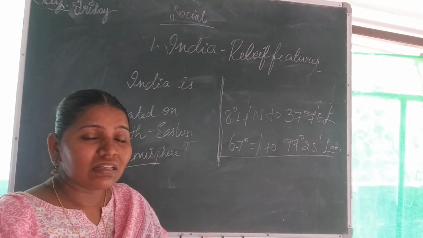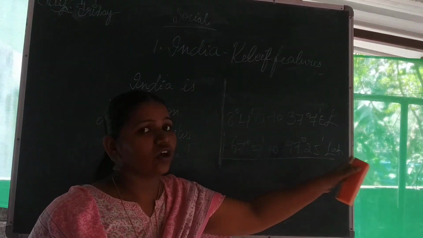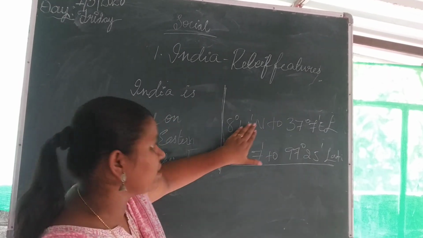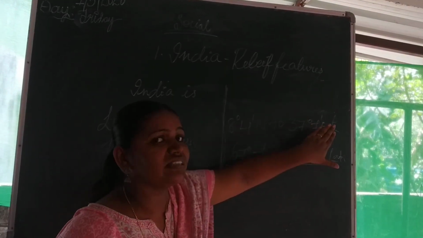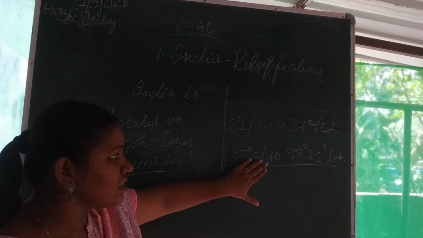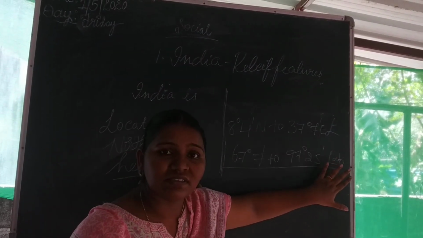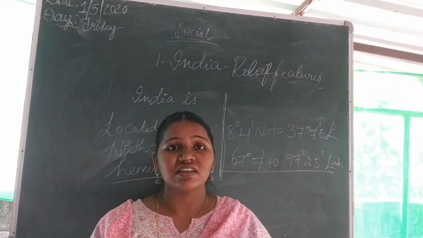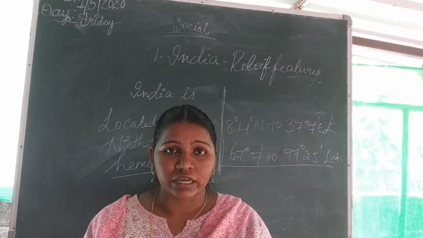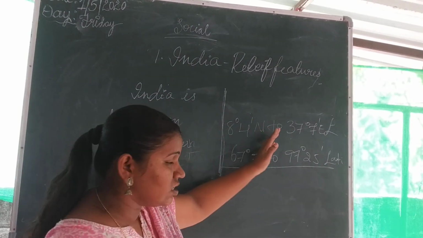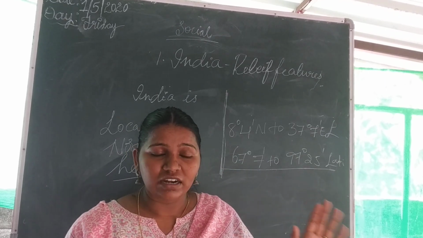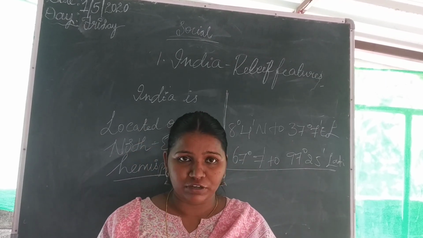That means the height and the width of India on the globe is 8 degrees 4 minutes to 37 degrees 7 minutes east longitude, and 67 degrees 7 minutes to 97 degrees 25 minutes latitude. So that is the exact location of India on the globe according to latitudes and longitudes. Okay, this is clear. I think you are clear about the location of India.